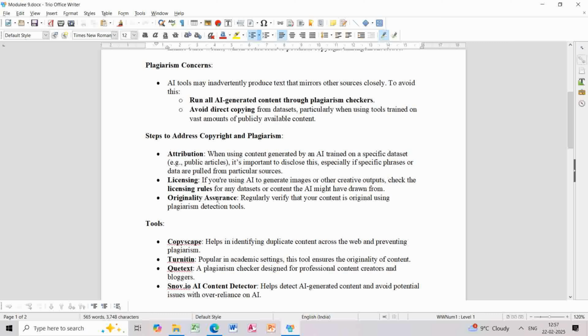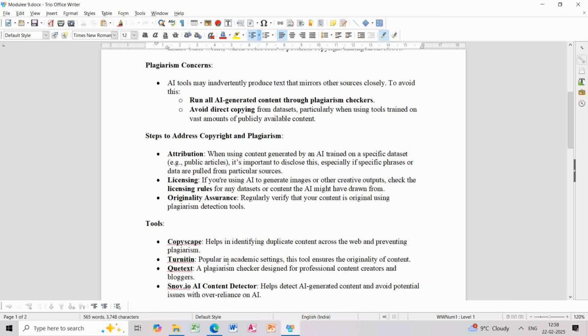The other thing is you have to ensure that the product you are generating, whether it's a blog or an article, is original. And if you're unsure, you can run it through plagiarism websites. You will get an overview of which part of your content, whether it's a blog, article, social media post, anything, is plagiarized and which part is copied.